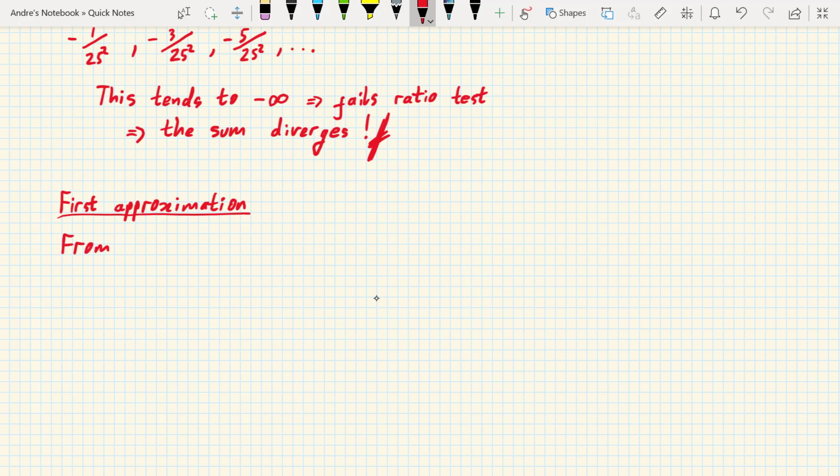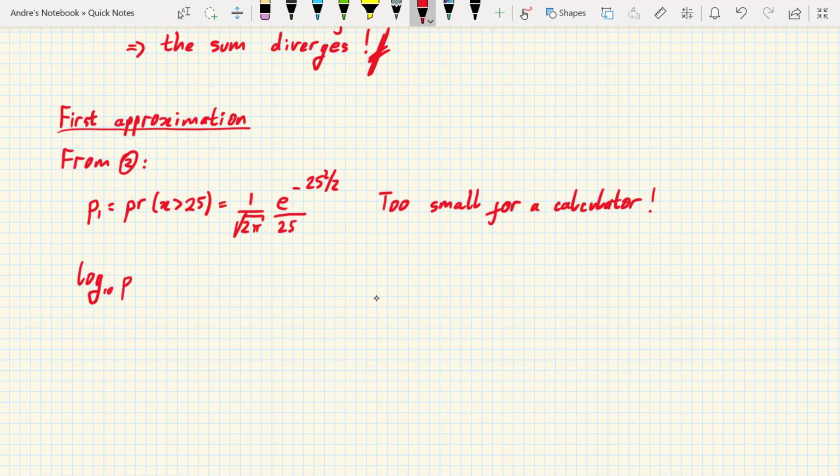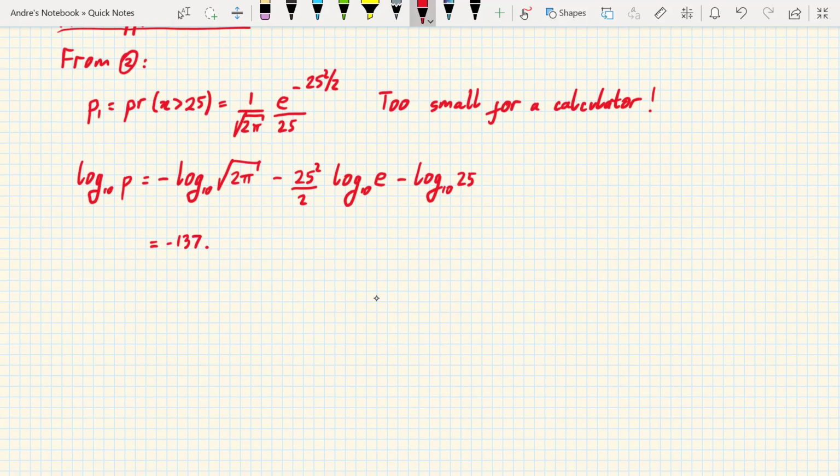If we put the approximation of equation 2 into a calculator, we hit another issue. The calculator returns 0 because they can typically only represent numbers as small as 10 to the minus 100. To get round this, we take logs to the base 10 of both sides. A calculator can cope with that and gives about minus 137.514. We write it as minus 138 plus 0.485. We then exponentiate both sides to the base 10. This tells us that P is 10 to the minus 138 times 10 to the 0.485.